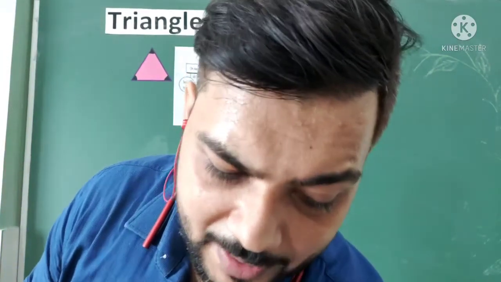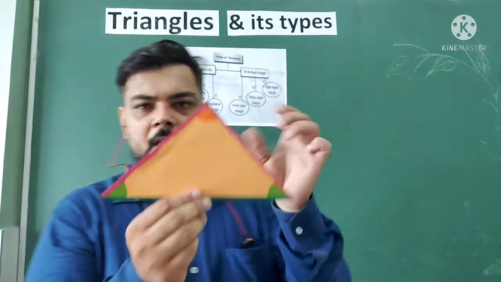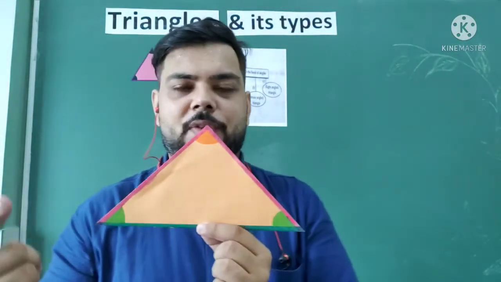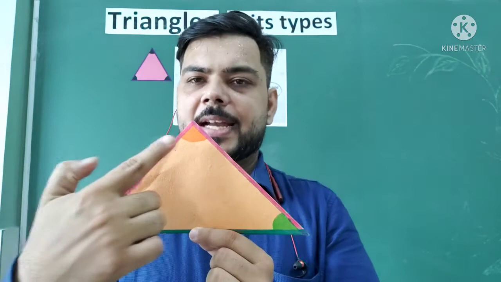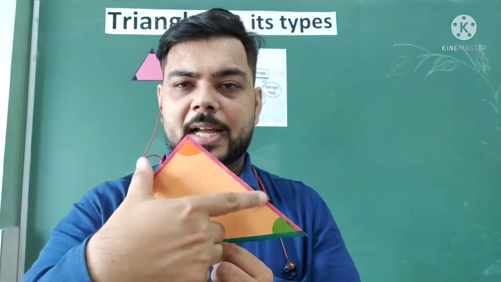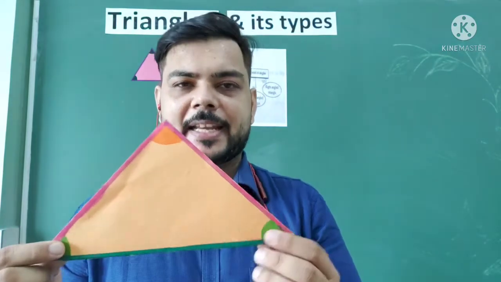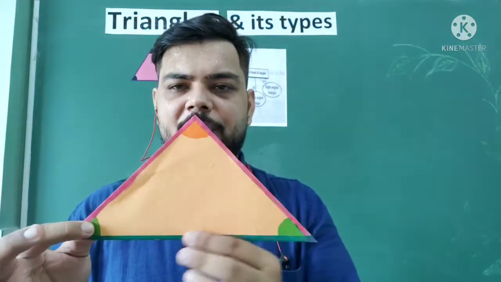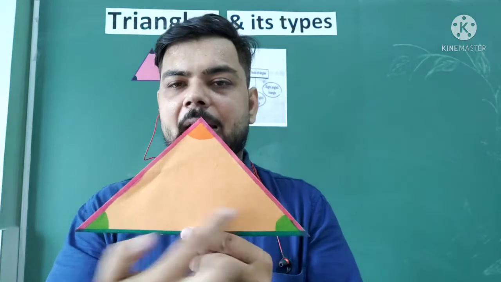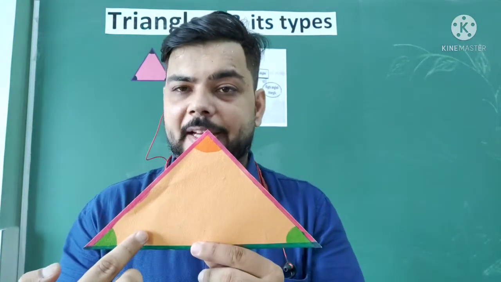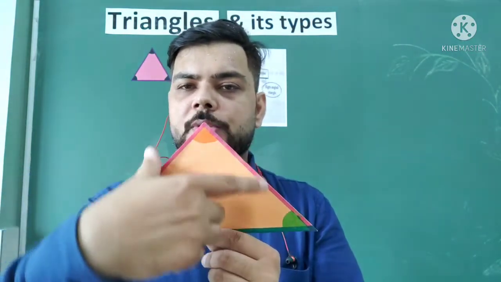Second, we have the isosceles triangle. In an isosceles triangle we have three sides but only two sides are equal, and the base angles are equal. These are the two green ones which I am showing you. These are the base angles. They both are equal, and the two sides are equal.